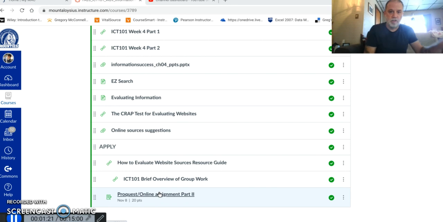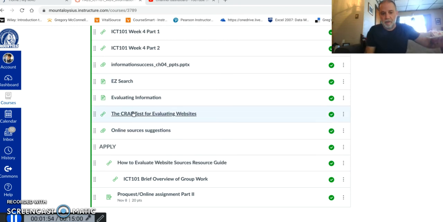So you had ProQuest, you have the easy search, and then the remaining search sources are from Google search. Now, it would be best if you didn't use all Google Scholar. I know that people use Google Scholar, it's a great thing, but what I'm trying to get you to do, as you can see by the title of the other piece to this week, is to go out and do a search for media bias and politics. Look at the websites, be able to determine whether the websites are credible or not. And that's a lot of the work that we're doing this week.